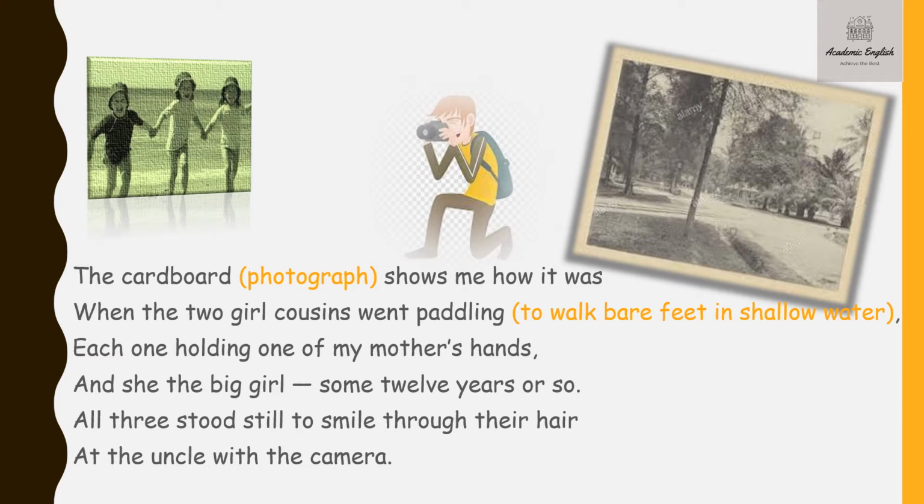All three stood still to smile through their hair. Now, how can you smile through your hair? Smile through your hair means they are standing at the beach and obviously there will be wind blowing. So, the wind is blowing their hair and the hair has scattered upon their face, and it appears to the poet as if her mother and the two girl cousins are smiling through their hair.